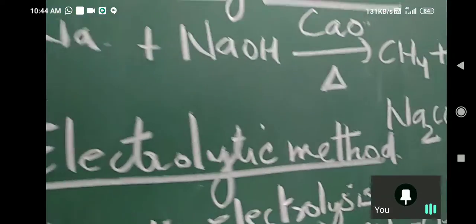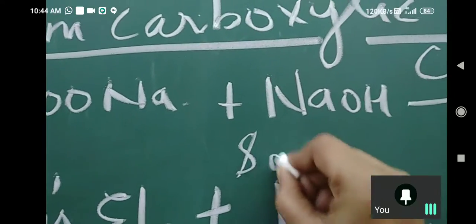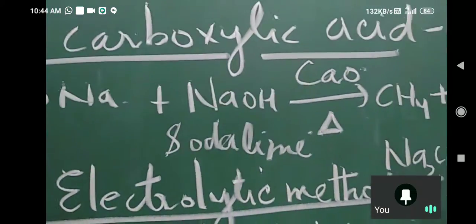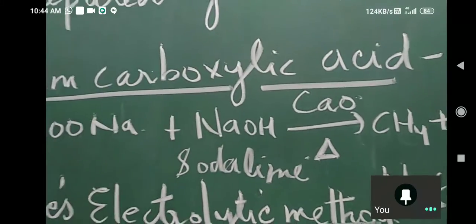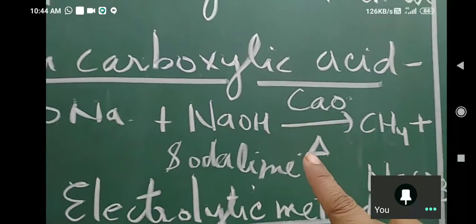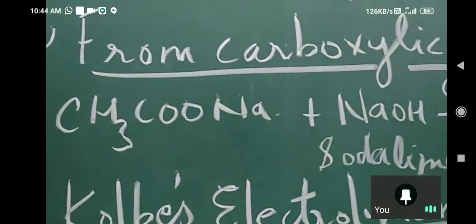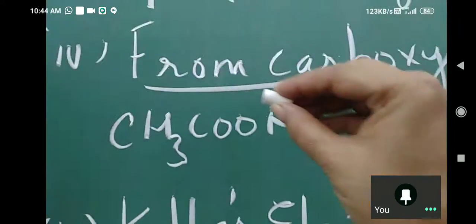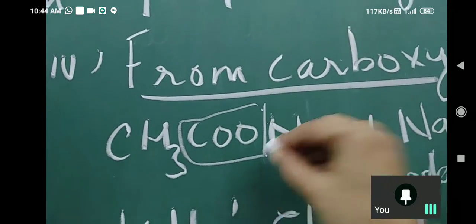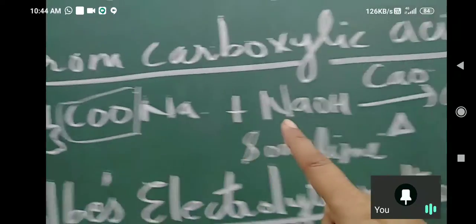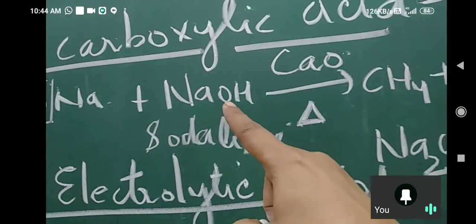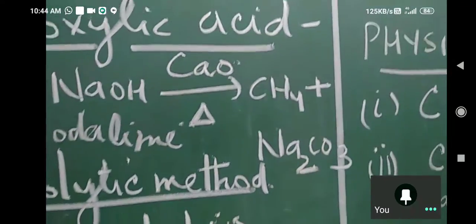What is it known as? Soda lime. Okay. So wherever on the arrow you will find NaOH and calcium oxide, it is just going to lose carbon dioxide, and this indicates heat. Okay. When you heat it, carbon dioxide is lost. One carbon is lost as carbon dioxide. Hydrogen will take its place. Methane will be formed. Okay. The carbon dioxide given out reacts with sodium to form sodium carbonate. Is this clear?